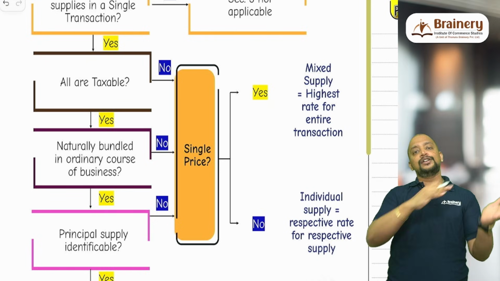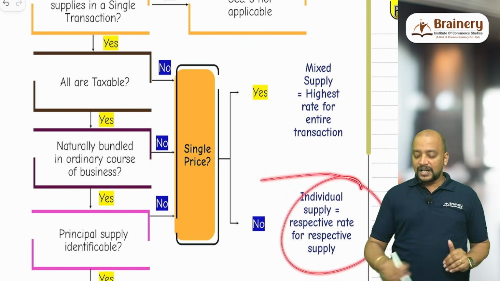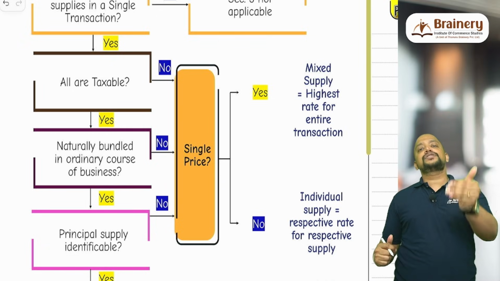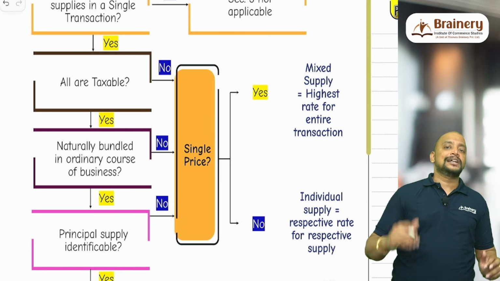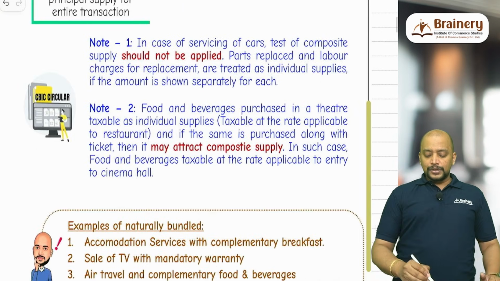So not naturally bundled. So is it for a single price? No, not for a single price. So it is for a separate price. It will come under individual supplies. So 12,000 inverter taxable at the rate applicable to inverter, and 10,000 battery taxable at the rate applicable to the battery. Then, look into note 1.